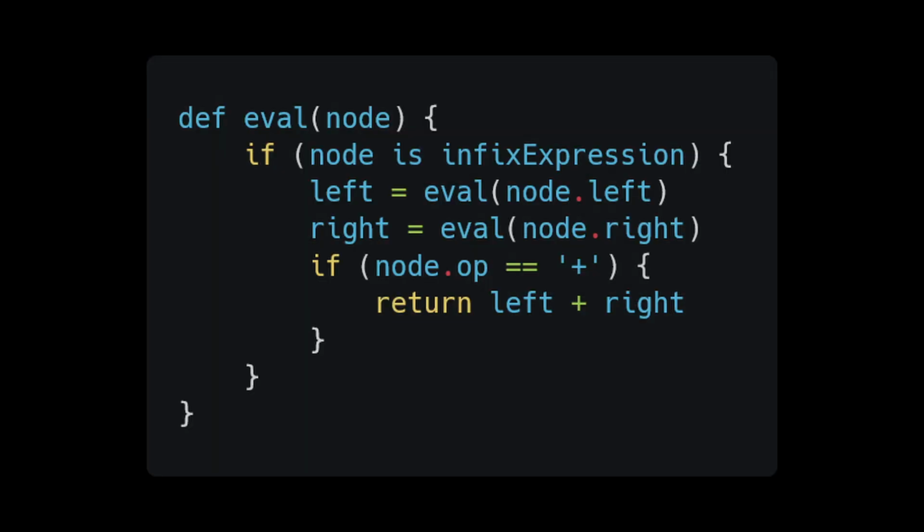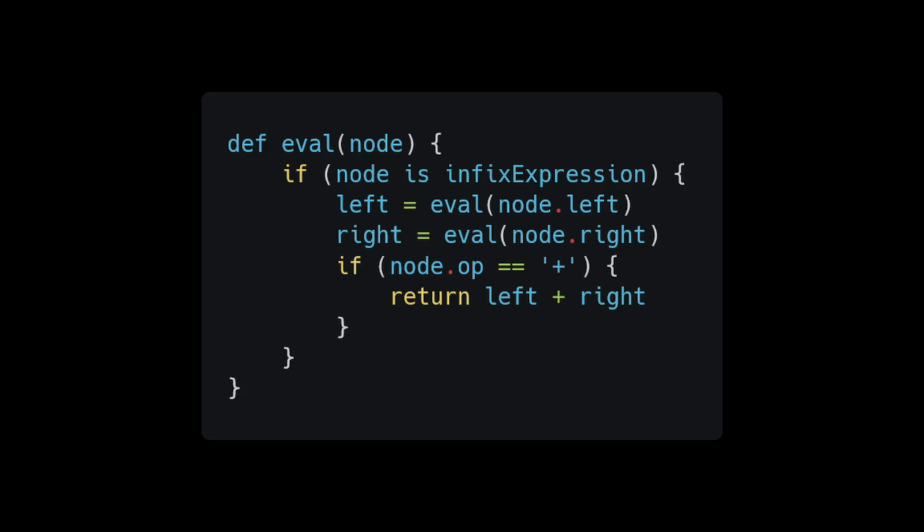The only things that we need are an evaluator function and a way to represent the values of our language in the host language Go. The evaluator function itself doesn't tend to be too complex. A snippet of its pseudocode could look something like this. You'll notice that it is recursive in nature, and in this scenario we are evaluating the left and right children separately with calls to evaluate, and then we evaluate the current node operator. The question to answer is, what will this evaluate function return? What do the values of left and right look like?